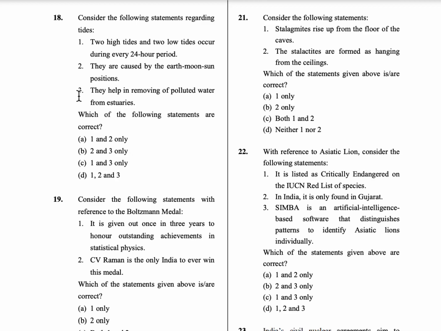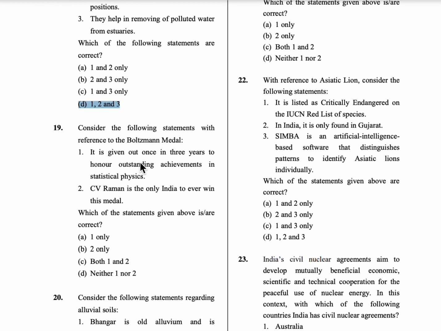Regarding tides, all these statements are correct. So option D is the correct answer. Two high tides and two low tides occur in 24 hours, they help in removing polluted water in estuaries, and they are caused by the positions of the earth, sun and moon.